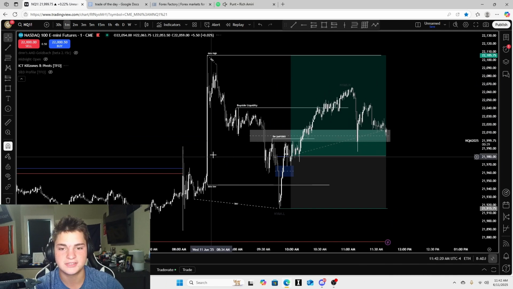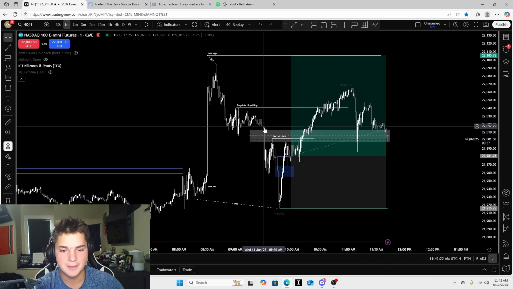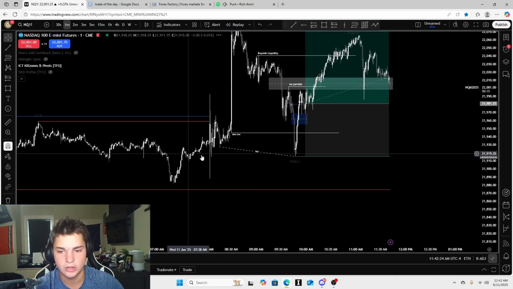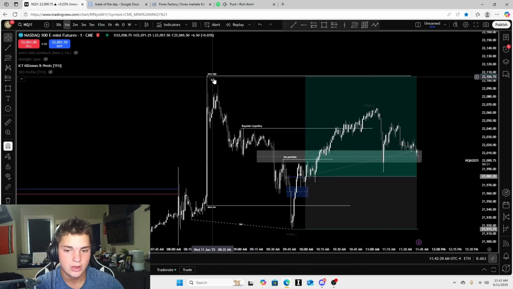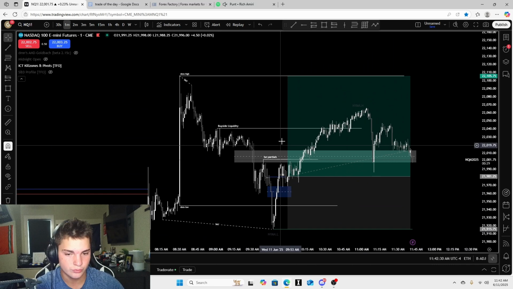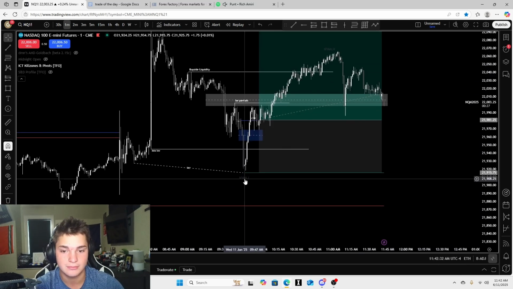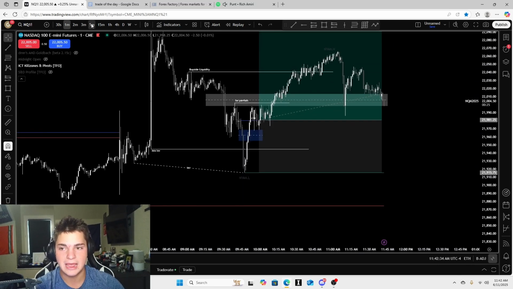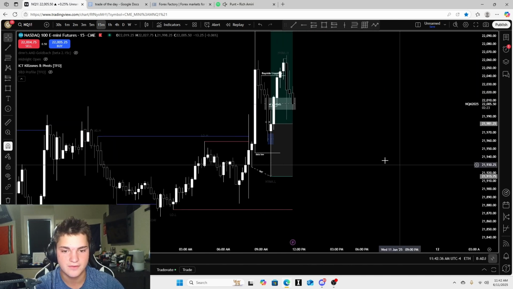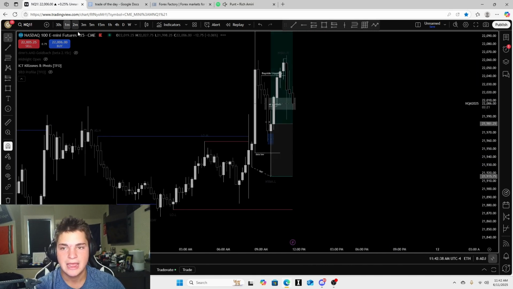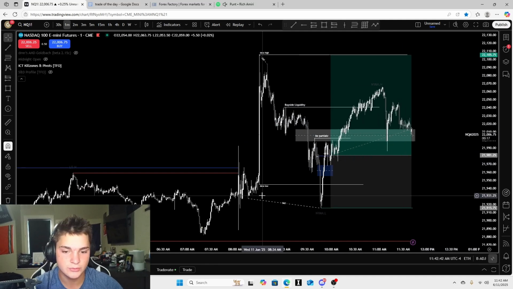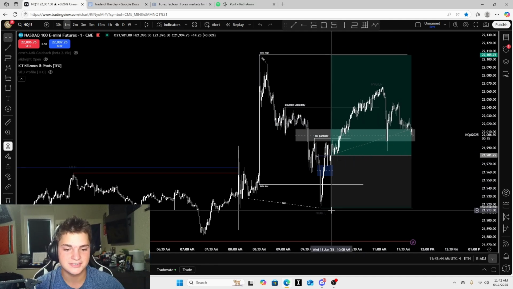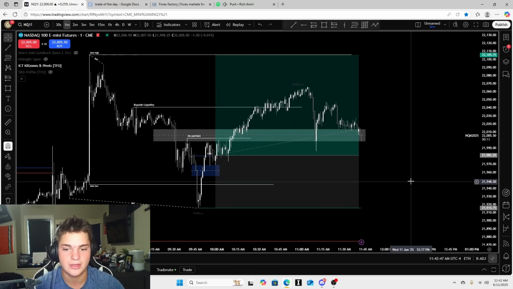And then what happened was, we opened and manipulated it down, took out this data low, and then we had an SMT right here. ES had taken this high. We had started to displace down, show rejections, and then we manipulated market open, and we held inside of this 15-minute fair value gap right here, but took out data lows. And now I was looking for an SMT, right? Because now we took data highs on ES, we took data lows on NQ, we have this SMT. Now I want to see my inverse fair value gap change in state.